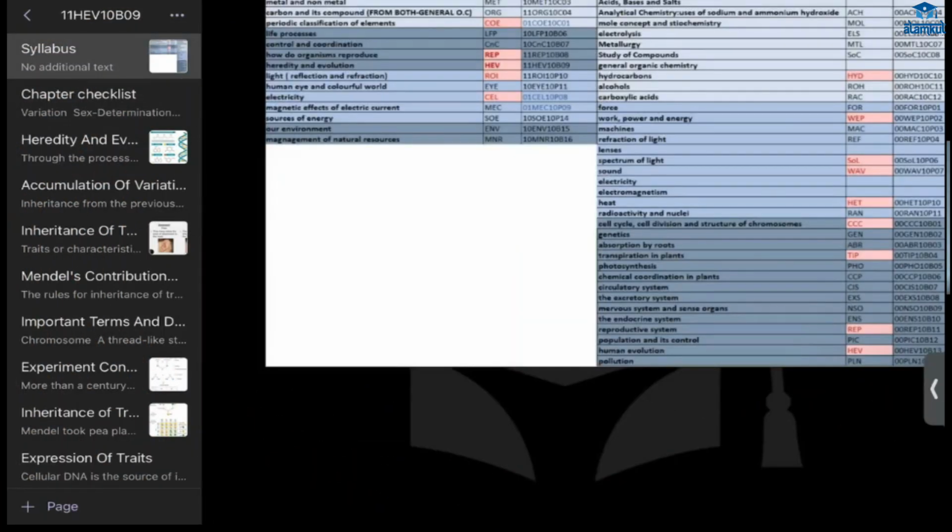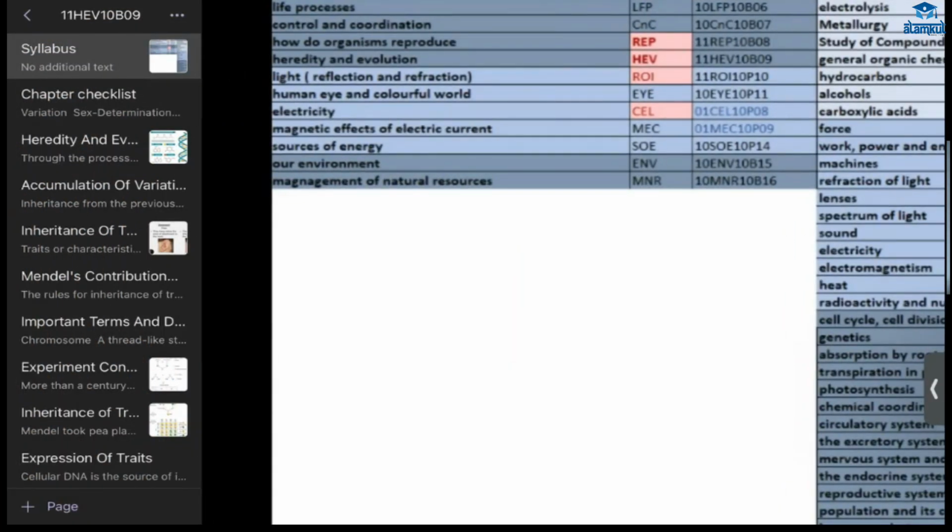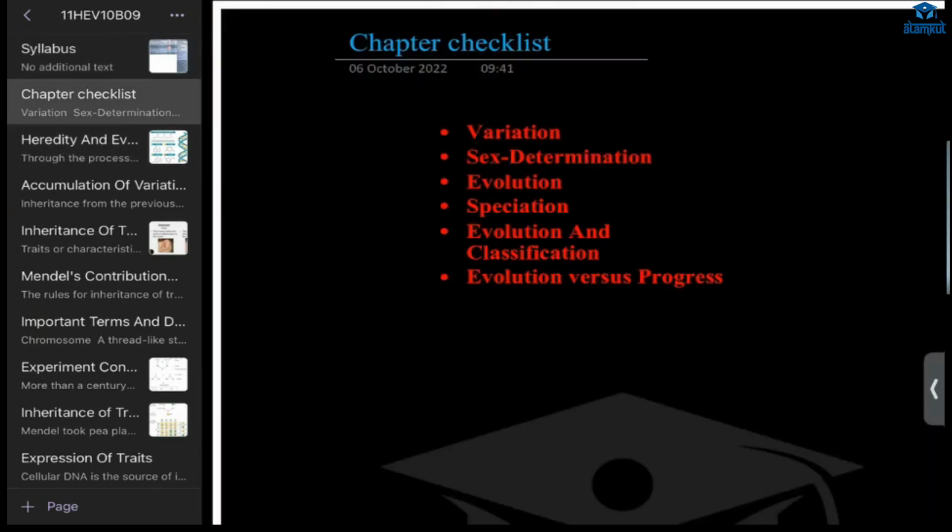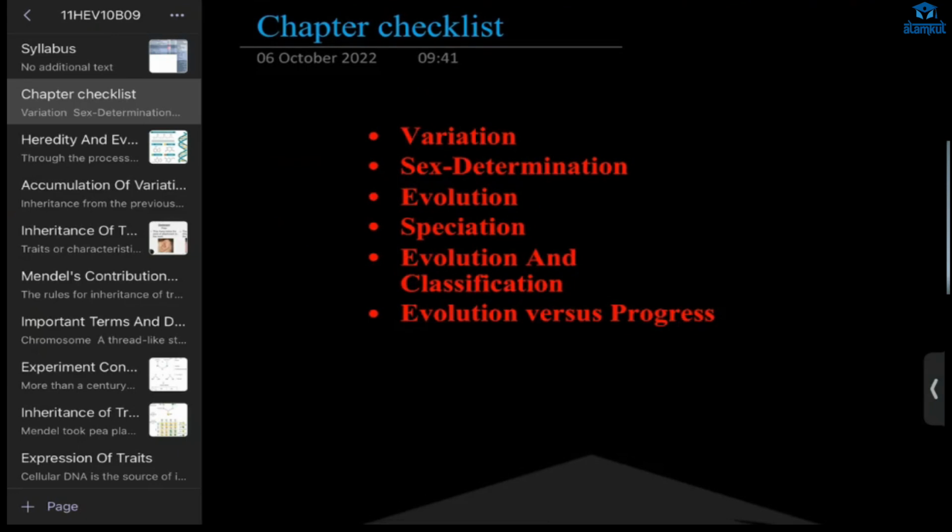Okay, today we are going to start heredity and evolution. What we are going to see here: we are going to learn about variation, then sex determination, then evolution, then speciation, after that evolution and classification, then evolution versus progress.